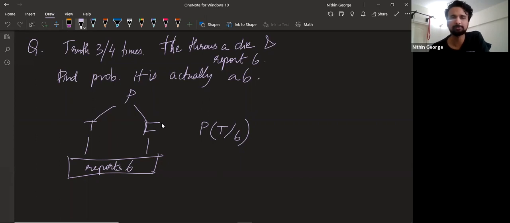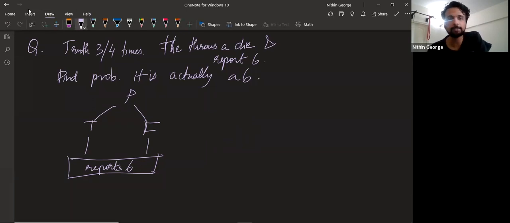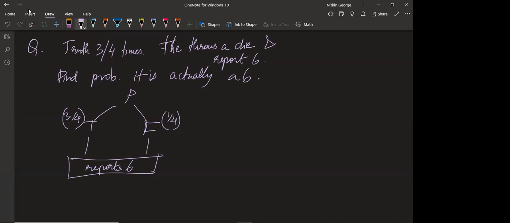We'll do the explanation later. What is the probability of telling the truth? 3 by 4. What is the probability of lying? Of course, it's 1 by 4. Now, he throws a die and reports it's a 6. What is the probability he's telling the truth and reporting a 6?